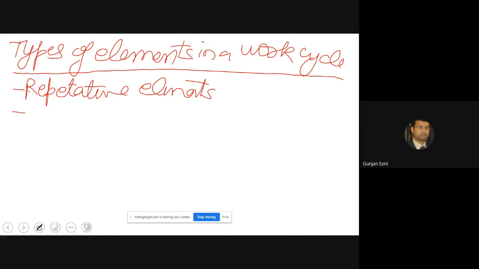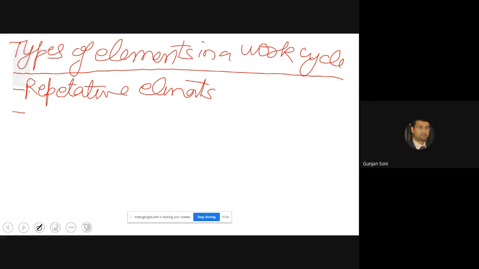So what is a repetitive element? Anyone? That is something easier for you to understand. What is a repetitive element? Anyone? Tightening of screws. Yes, tightening of screws is a repetitive element. Yes, sir. Sorry, I missed one.